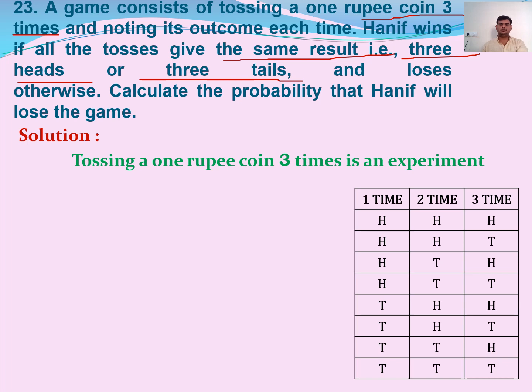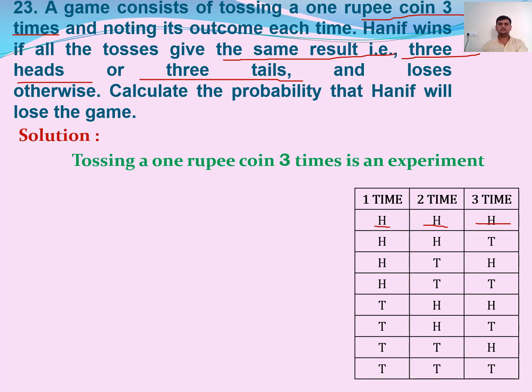In this, the first time when you toss, you have the outcome head. The second time you toss, you have the outcome head. The third time you toss, again you have the outcome head. Means I have head, head, head. This is one possible outcome. Like that, you have a total of 8 outcomes, means 2 cube.